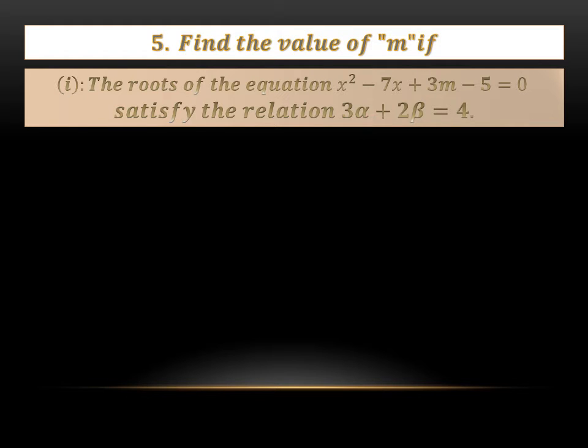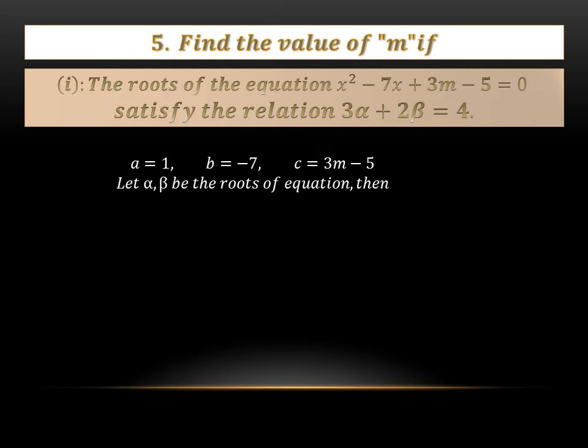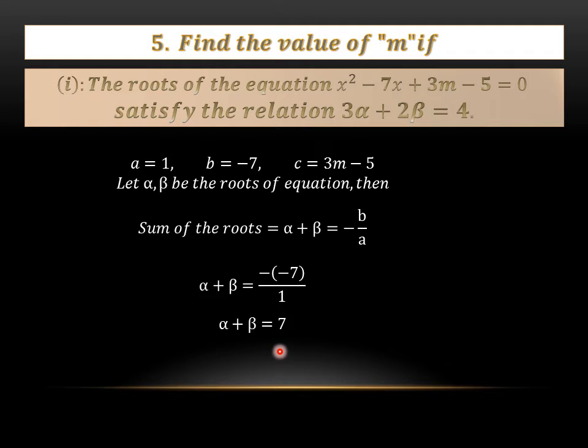So first of all, as we were doing previously, we have to find the sum and the product of the roots. For the sum and product of the roots, we have to take the values of a, b and c. A is the coefficient with x squared, b is the coefficient with x, and c is the constant term, which is 3m minus 5. Let alpha and beta be the roots of the equation. Then the sum of the roots is alpha plus beta, and the formula is minus b by a. Putting the values of b and a, we will get minus minus 7 over 1. So the answer of alpha plus beta will be 7.